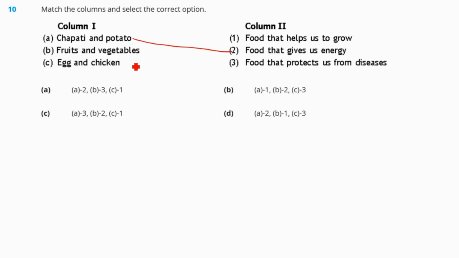Second one, fruits and vegetables. Fruits and vegetables are rich in vitamins and minerals. So they generally protect us from diseases. They give us immunity, right? It increases our immunity. Eggs and chicken, these are rich in protein. So proteins, we know they help us to grow. So this should be our matching. So our correct answer is option number A.